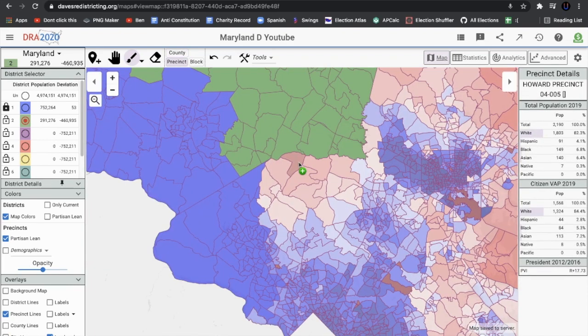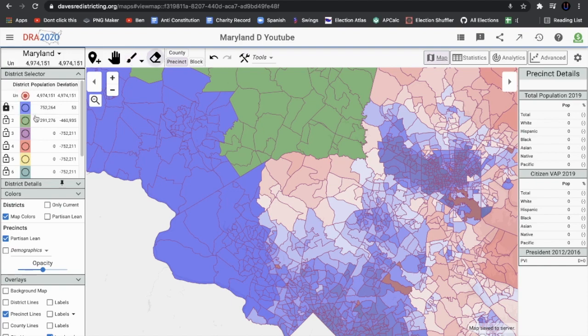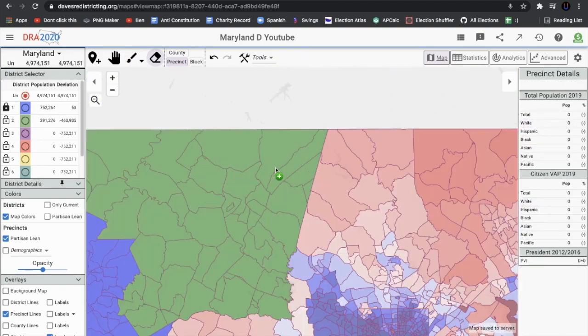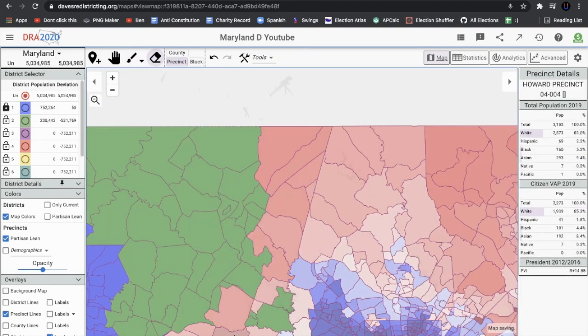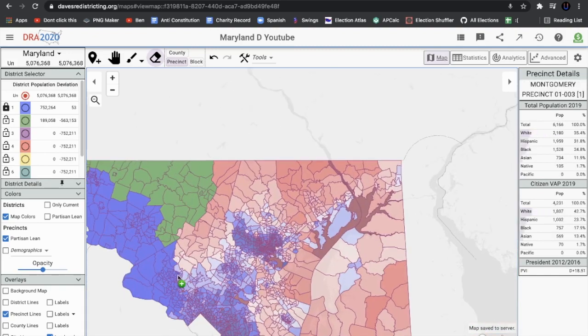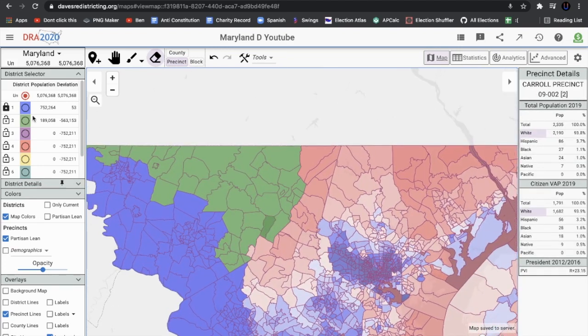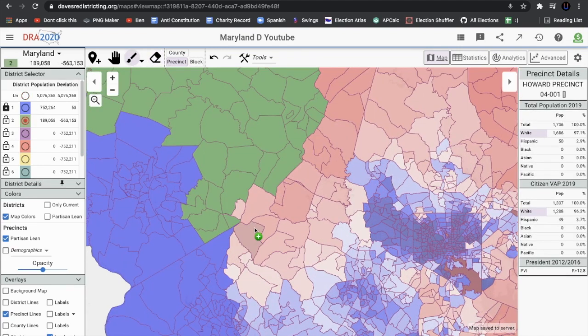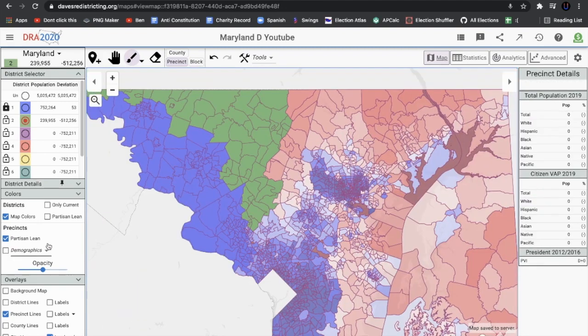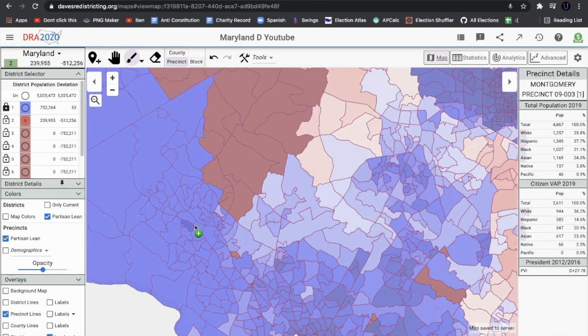I'm actually going to shave off a little bit of this, but I'm going to try to take as many Republican precincts as I can while making this district safe, as you might expect. So that's what we're doing here. This is like the West Virginia version of Maryland. It's not super Republican, but it is one of the more Republican areas of the state. So just going to get that in here. So at this point, this is a pretty safe Republican district.